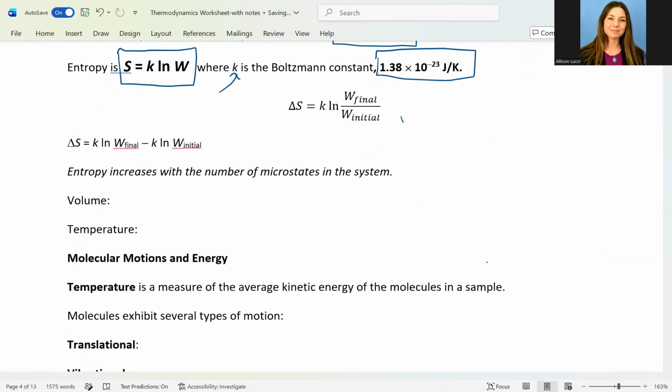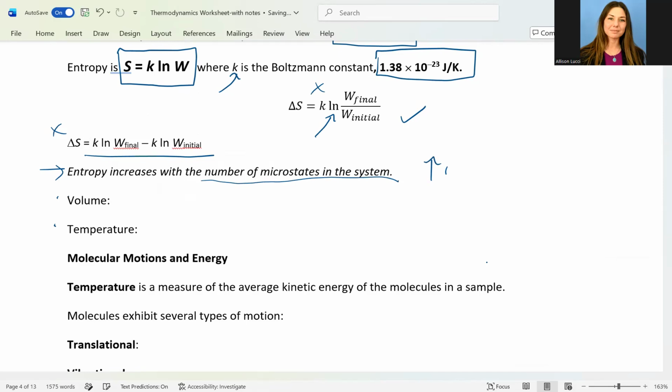Just note that there are a couple equations here that utilize this relationship, this constant, and we can see the natural log function used as well here. But again, we won't actually need either of these equations on the next exam, but let's look at how or if entropy will increase or decrease with volume, temperature, some of these variables here. But in general, entropy will increase with the increase in number of microstates.